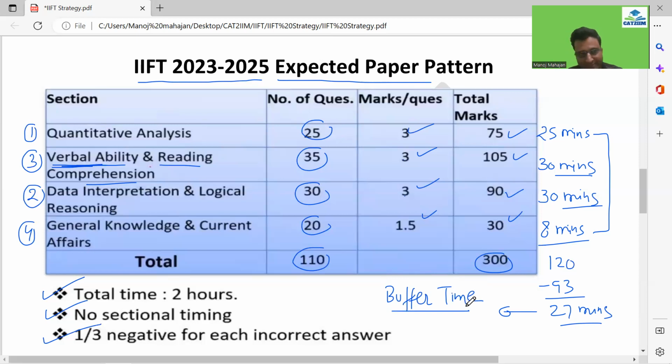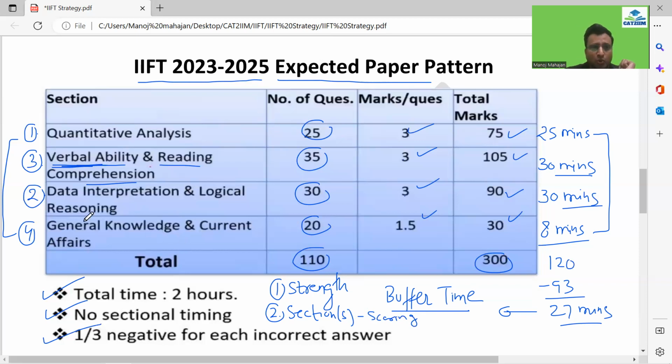What you'll do in this buffer time, guys, so you've already gone through all the 4 sections, right? Like I have gone first section, second, third, fourth. Now I would decide where I have to spend this buffer time. One is as per my strength. That is one thing. And second is the section or sections which are scoring. So what I mean is, guys, you've already gone through the entire 4 sections.